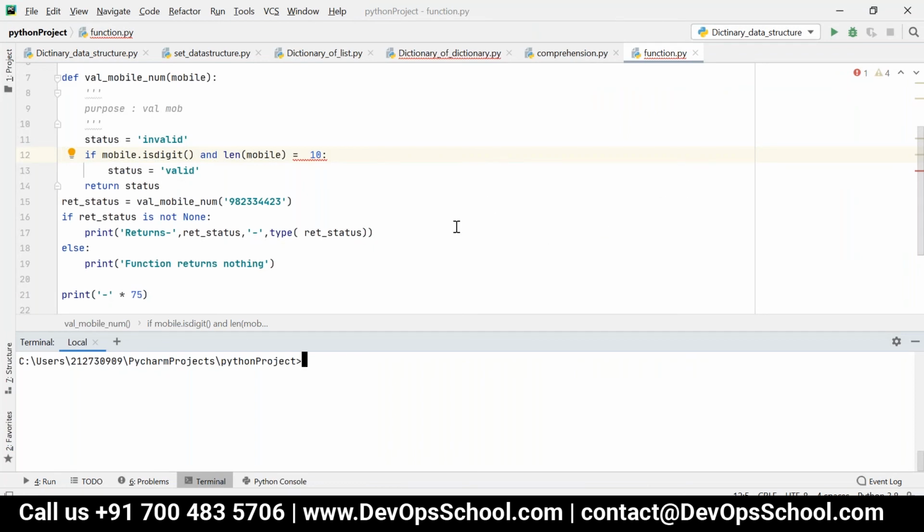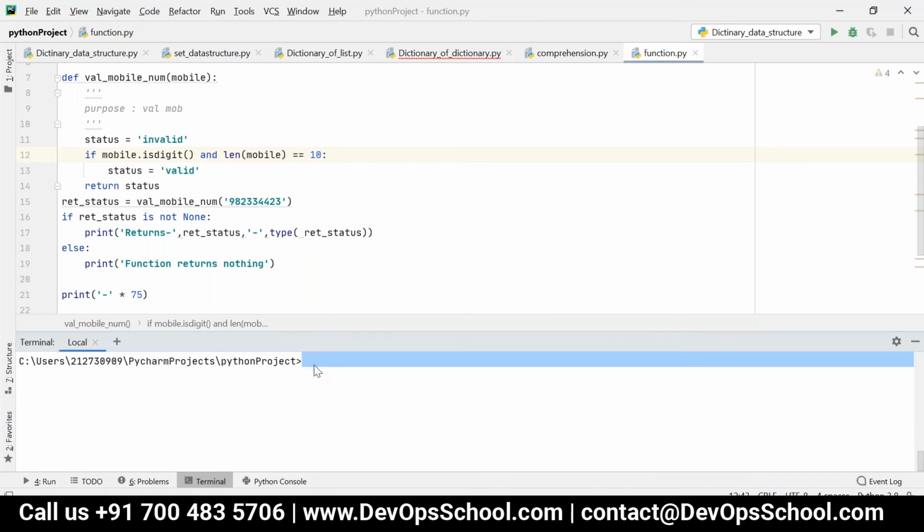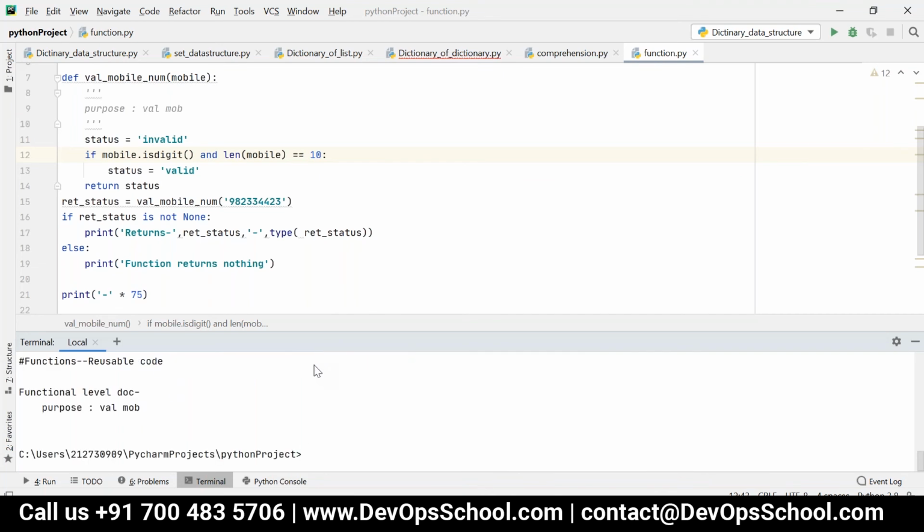You have to place double equal to there. Maybe press backspace here, right? Yeah. So without space, double equal to. But I have some indentation error, I think.